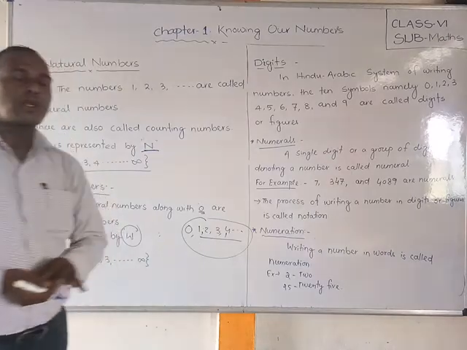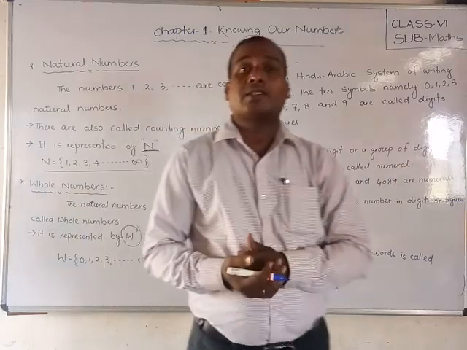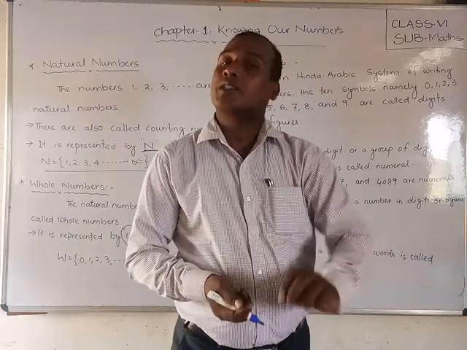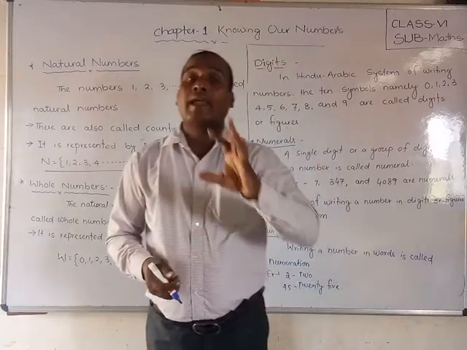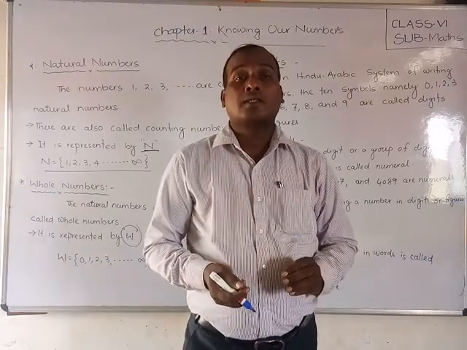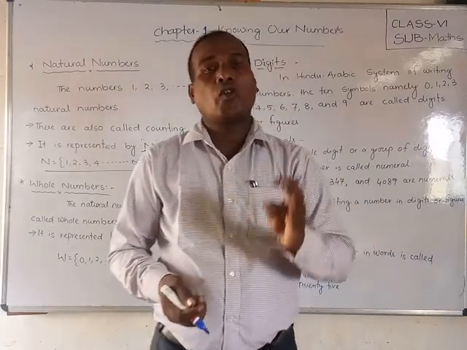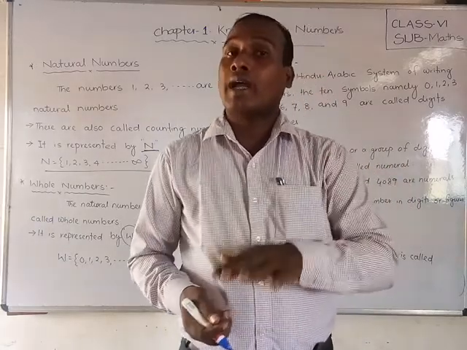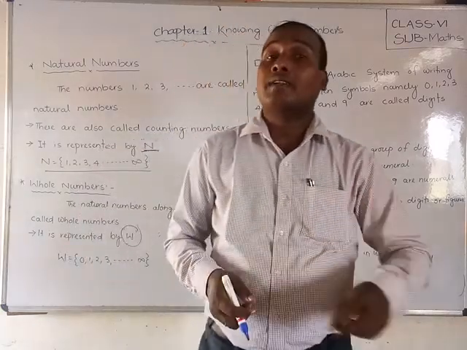What are digits? Friends, in the Hindu Arabic system of writing numbers, whenever we write any number, for example 11,545, this is called a Hindu Arabic number. Whenever you are writing this, how many symbols are you using? 10 symbols or 10 figures: 1, 0, 1, 2, 3, 4, 5, 6, 7, 8 and 9. From 1 to 9 and 0, these 10 symbols or figures we use to write in the Hindu Arabic system.